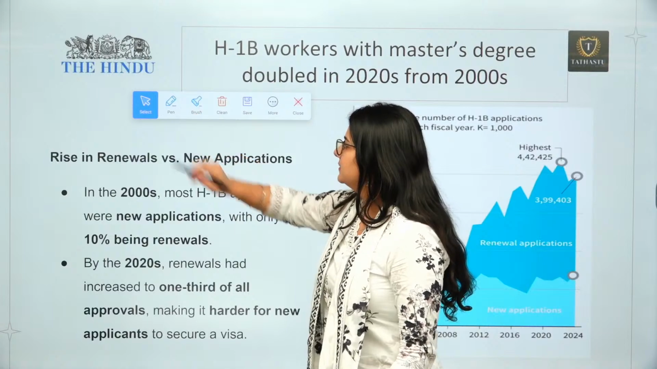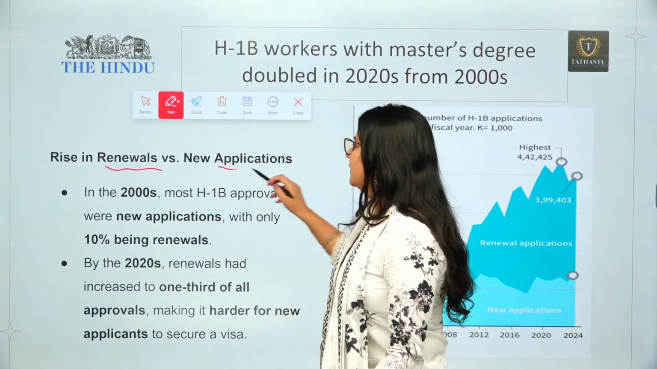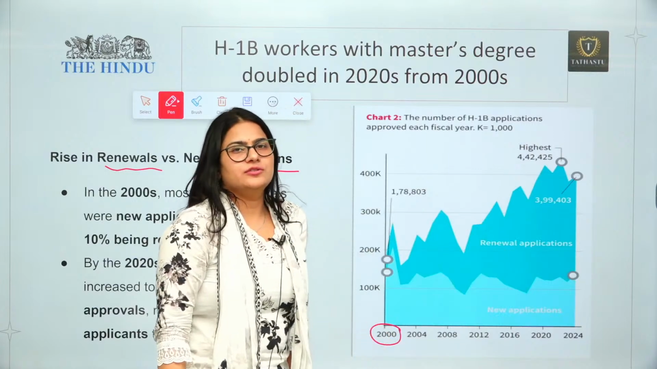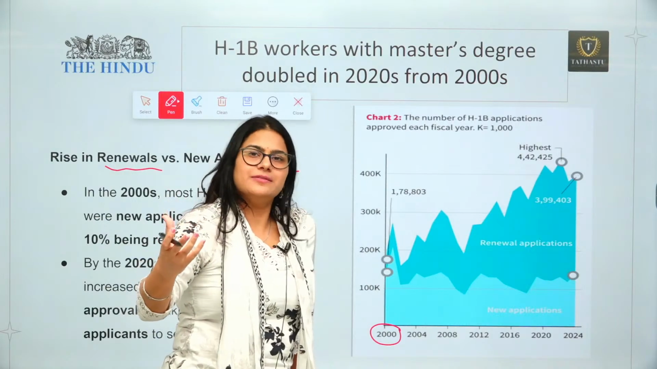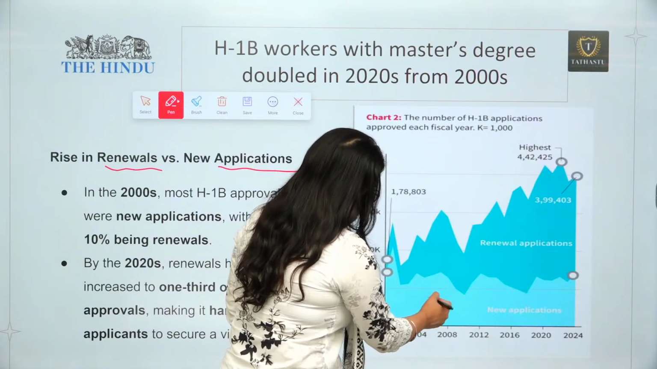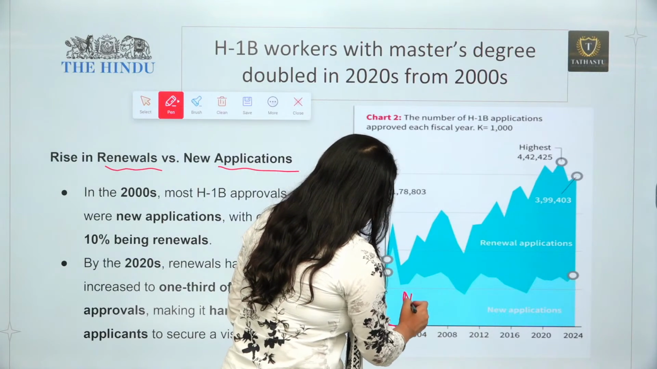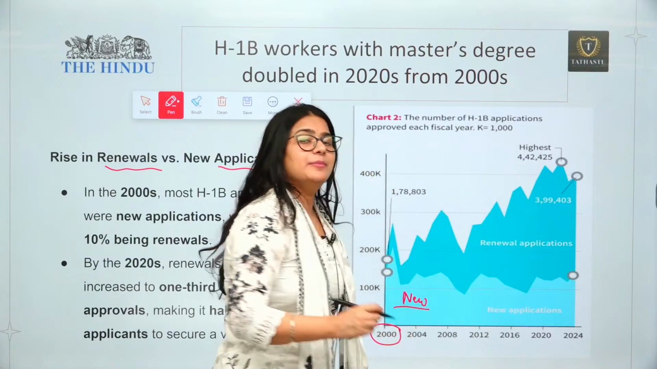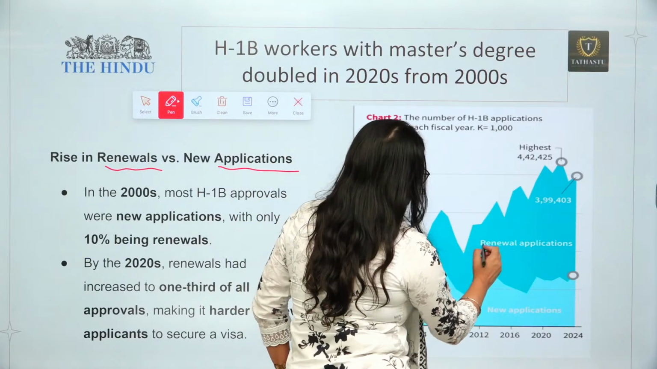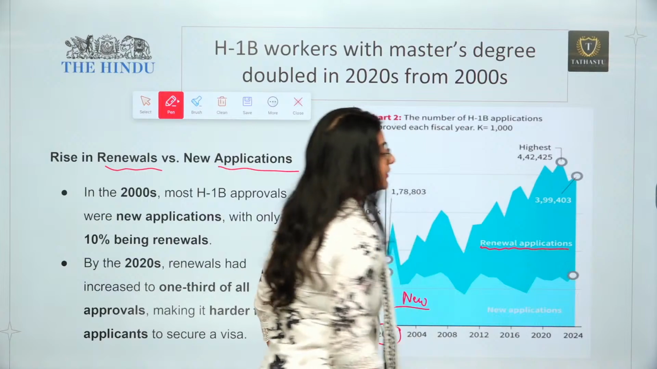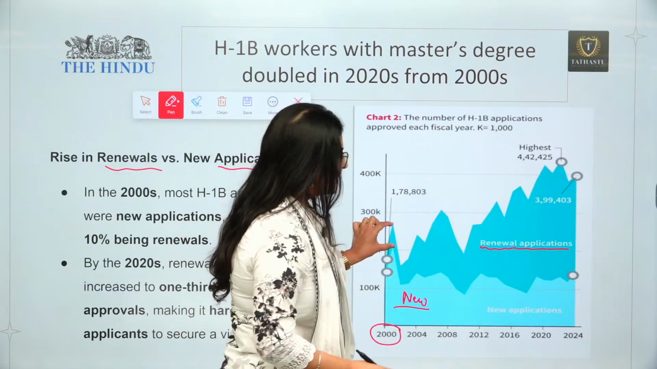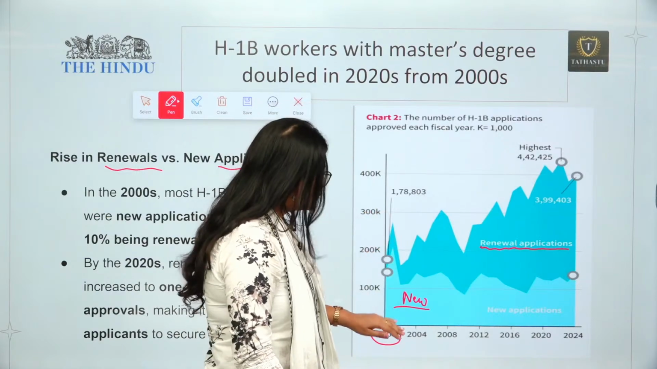Now, the next trend is related to rising renewals versus new applicants. What was the scenario in 2000? In 2000, there were not many professionals in the USA. The light blue color denotes the new applicants, the people who are applying for the first time, and the dark blue represents the people who wanted a renewal. An H1B visa, you need to renew it also. There were very few people who wanted to renew it because most of the people were just coming.